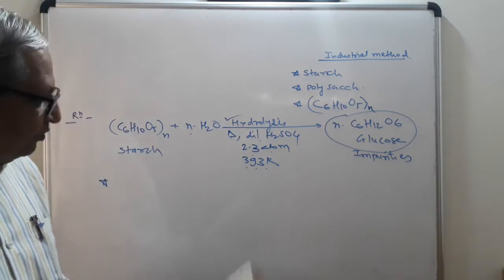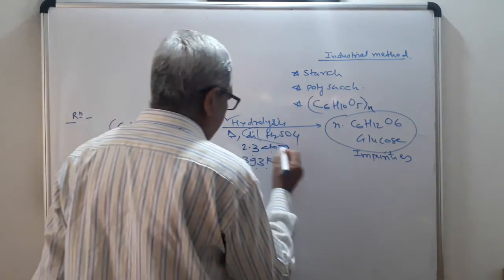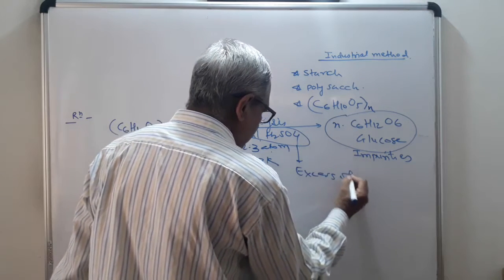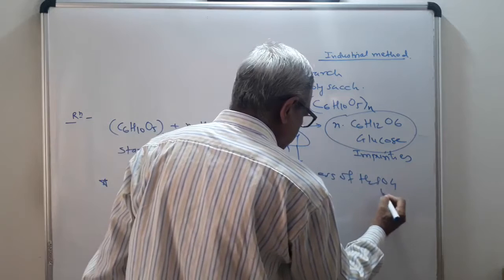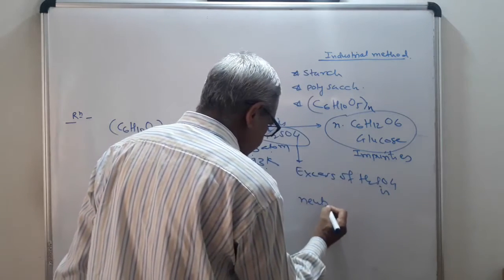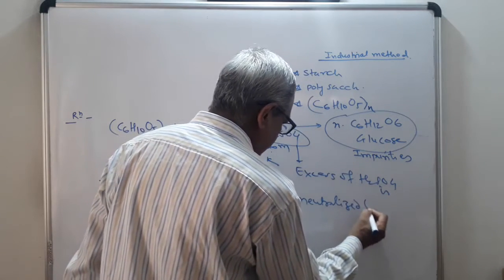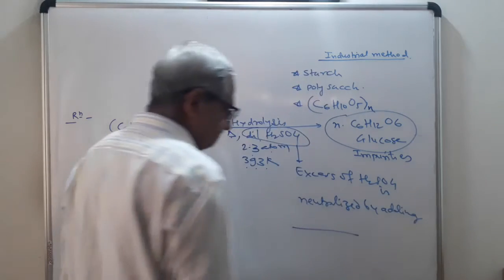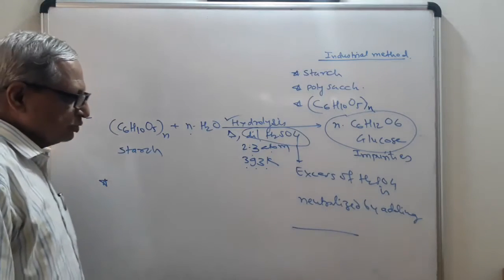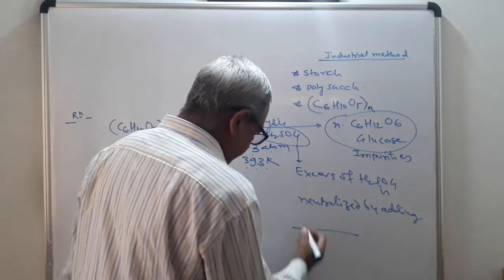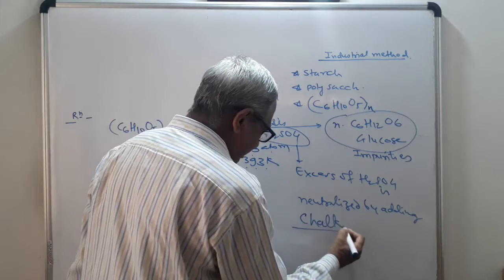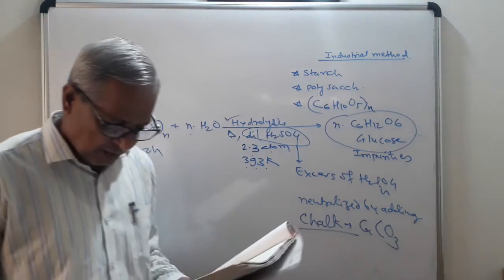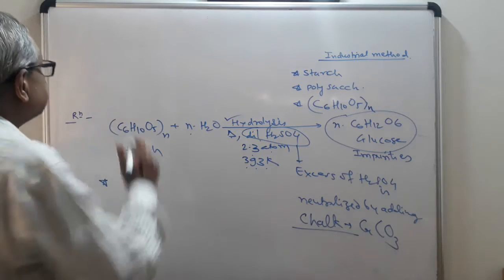Now the excess of H2SO4 is neutralized by adding dash dash. This is the important question. The excess of H2SO4 is neutralized by adding chalk. Chalk has formula CaCO3, calcium carbonate.